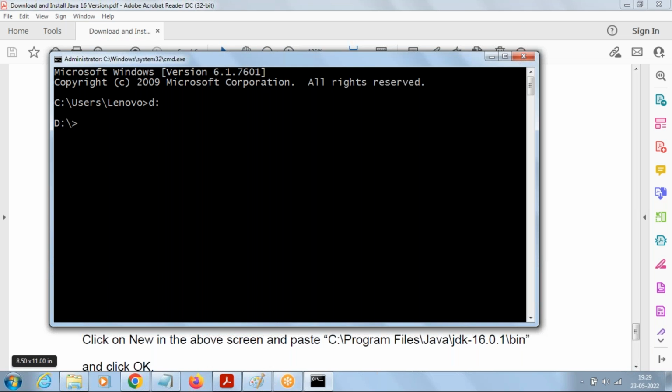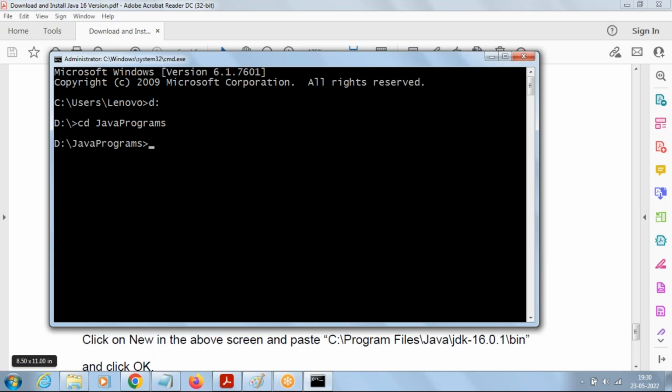Then I want to create a folder. How to create a folder? MD javaprograms. I'm creating a folder javaprograms. MD means make directory. The folder name is your wish, XYZ. Now, after creating the folder, since I've already created it, I'm just removing it. We have to open the folder. How to open the folder? CD javaprograms. So now we are in the javaprograms folder.